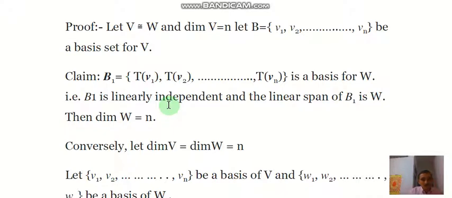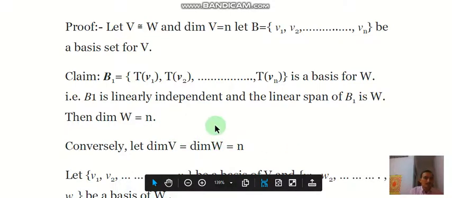One can easily verify that B1 is linearly independent, and the second, that the linear span of B1 is W. Then we have that dimension of W is equal to n. Therefore dimension V equals dimension W equals n.